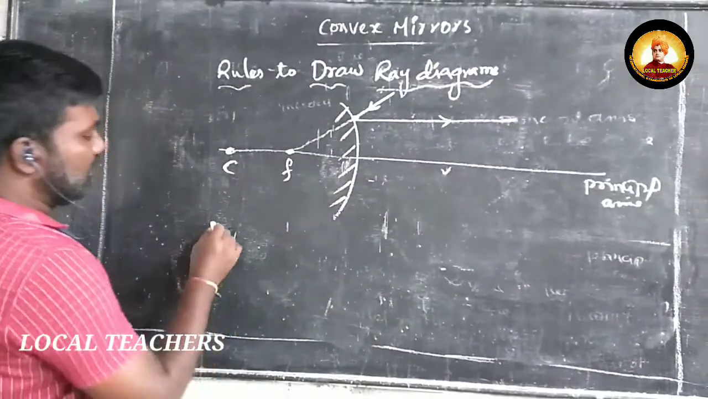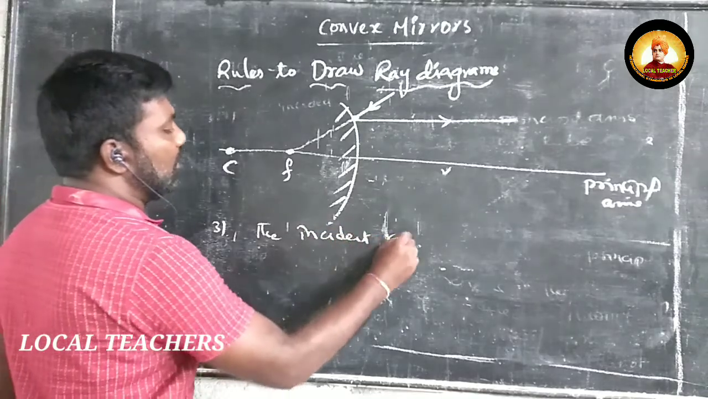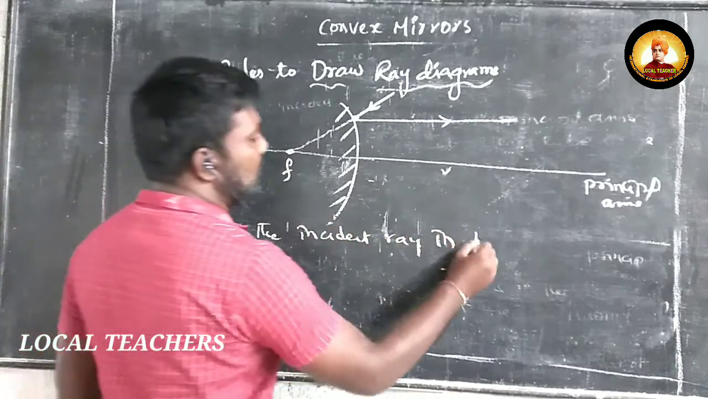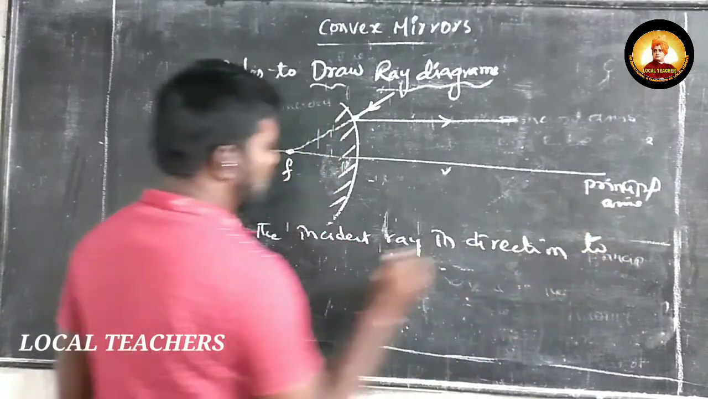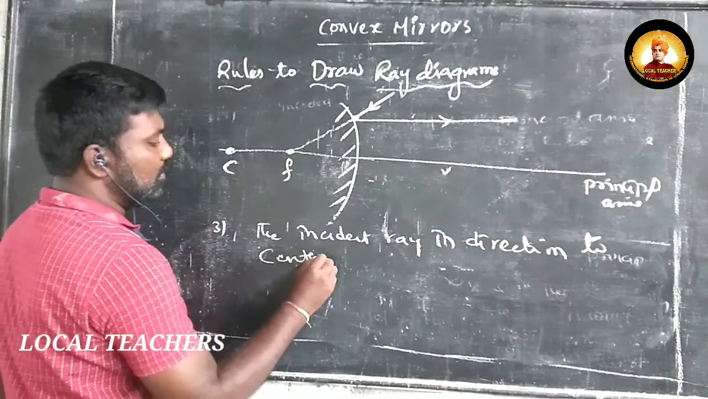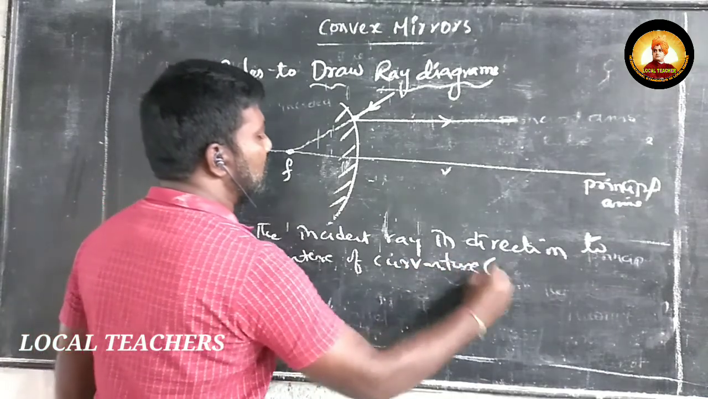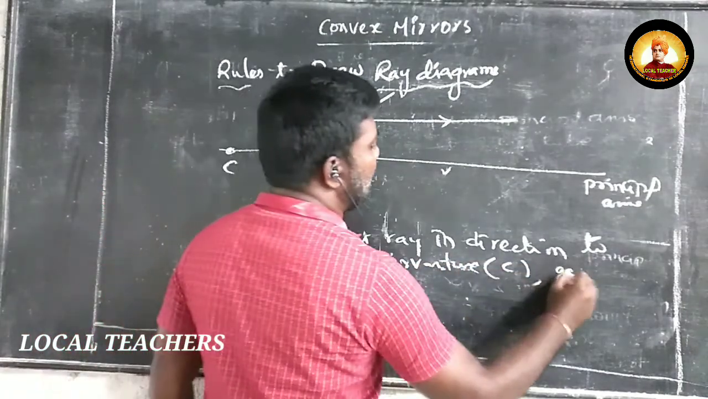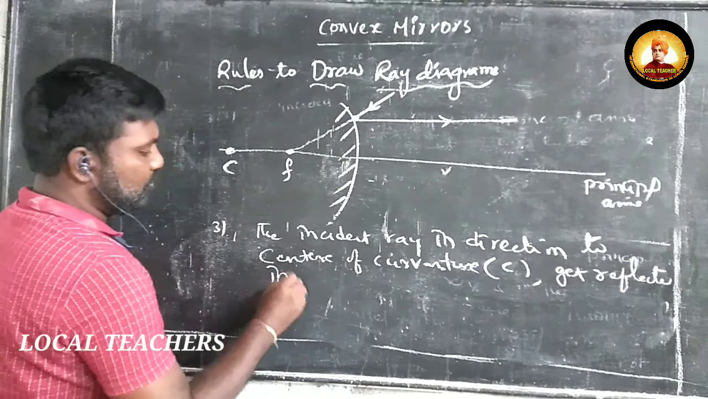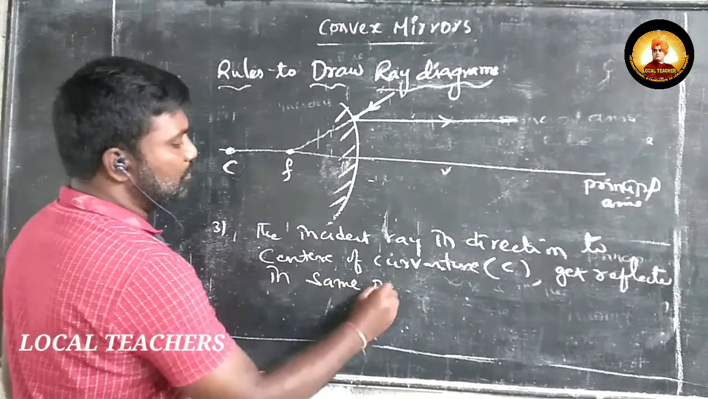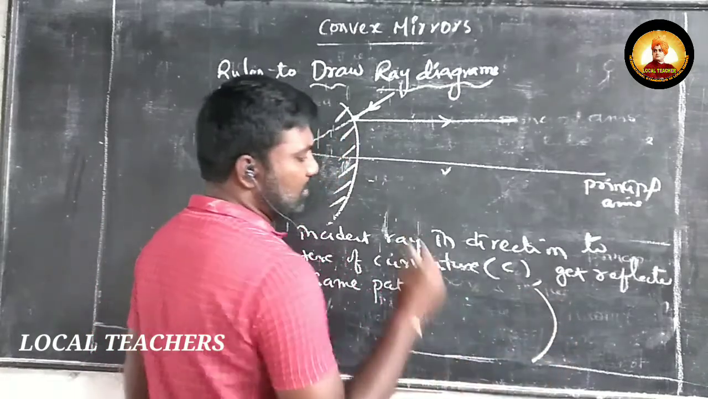But here, number 3: the incident ray in the direction of the center of curvature gets reflected in the same path. Okay, so let us draw the ray diagram for that.